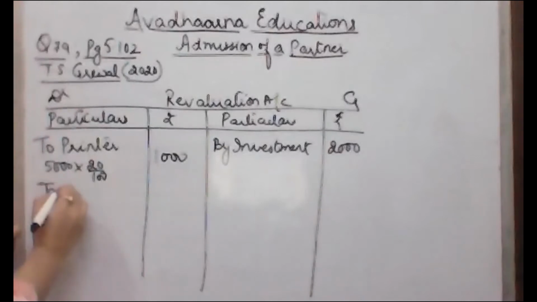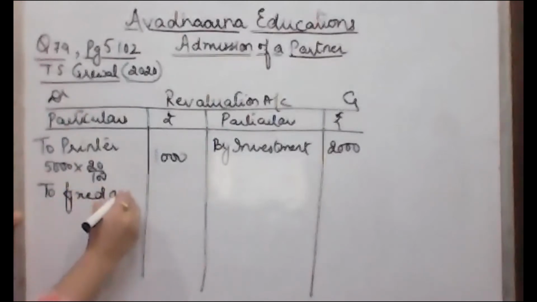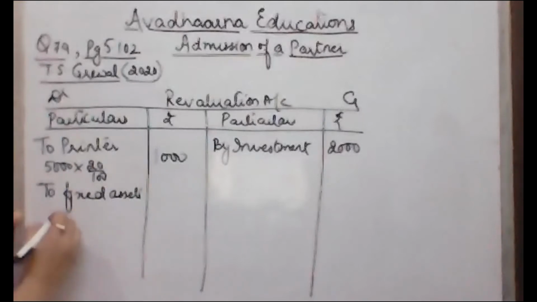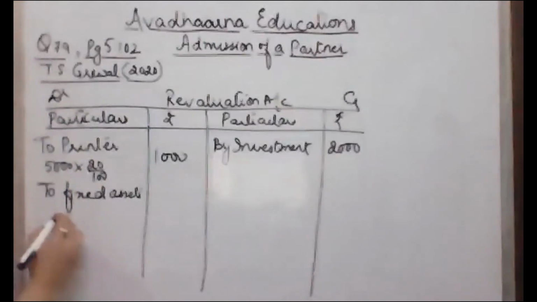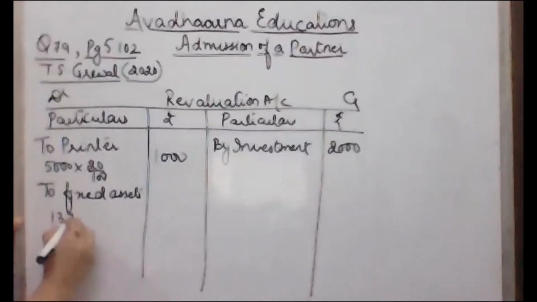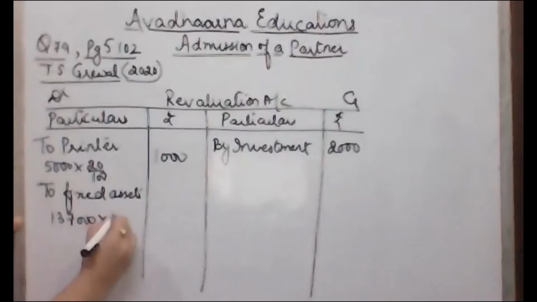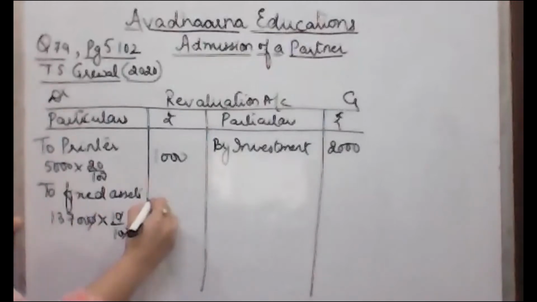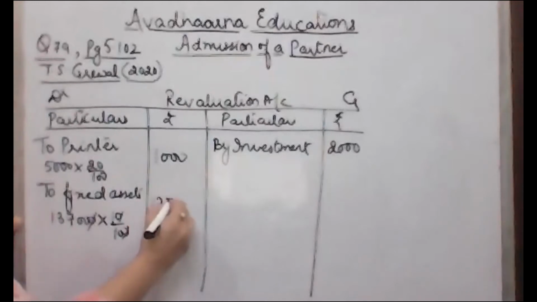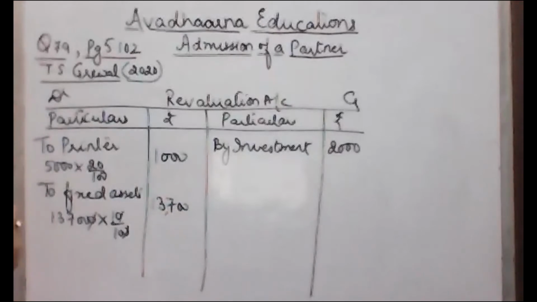Then two fixed assets. The next adjustment is that fixed assets are also being depreciated by 10%. So two fixed assets are depreciated by 10%. So this is 1,37,000 was the value of the fixed asset. Now they are depreciated by 10%. So we will debit 13,700, that is 13,700 on the revaluation account.